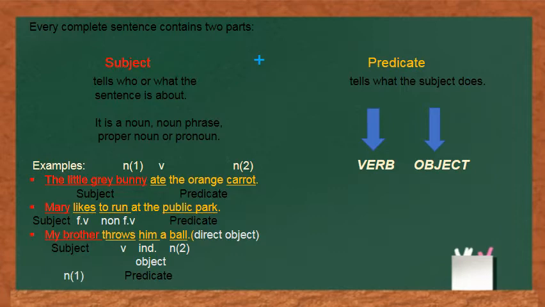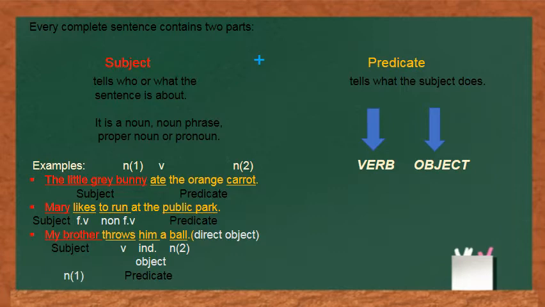Let us look at the second sentence. Mary likes to run at the public park. In this case, the person who is doing the action is Mary. So, Mary is the doer of the sentence. Hence, Mary is the subject. And likes to run at the public park is a predicate, as it tells what Mary likes to do, as it is telling something about the subject.